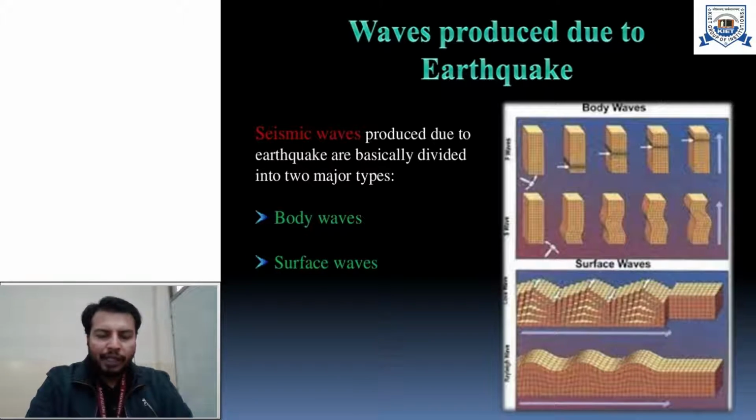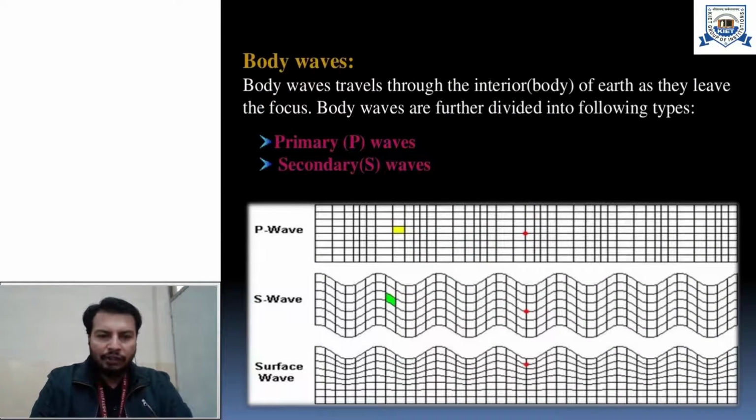Broadly speaking, we have two classifications under body waves as well as surface waves. When we talk about body waves, we can classify them as P waves or S waves, that is, primary waves or secondary waves, or longitudinal waves or shear waves. Similarly, in surface waves we have another classification, that is Love waves and Rayleigh waves. We will see the behavior of these different waves. So when I talk about body waves, what are body waves?